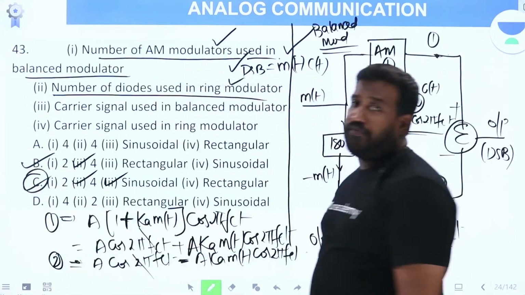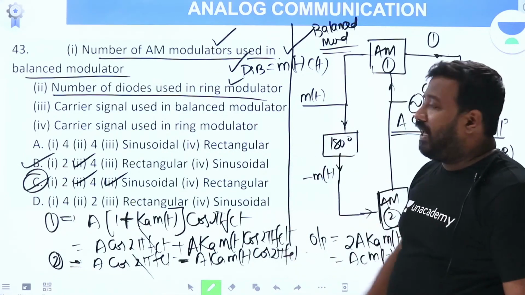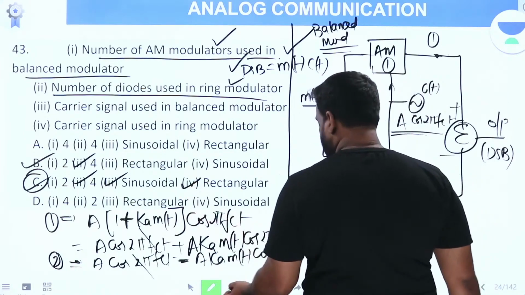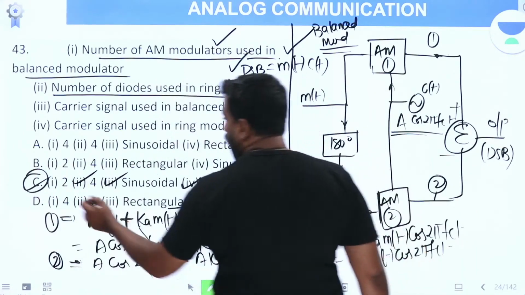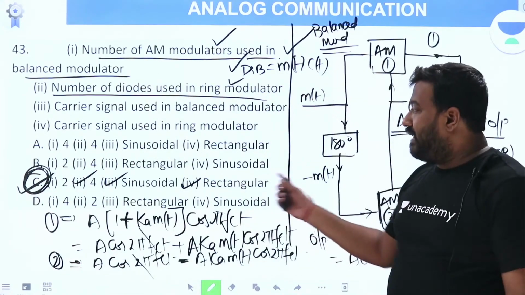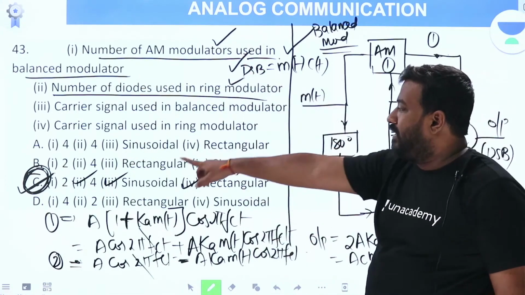You need not verify the fourth question. Fourth question, carrier signal used in ring modulator: high frequency pulse train, rectangular pulse. Therefore, option C is the answer. We use 2 AM modulators in balanced modulator.